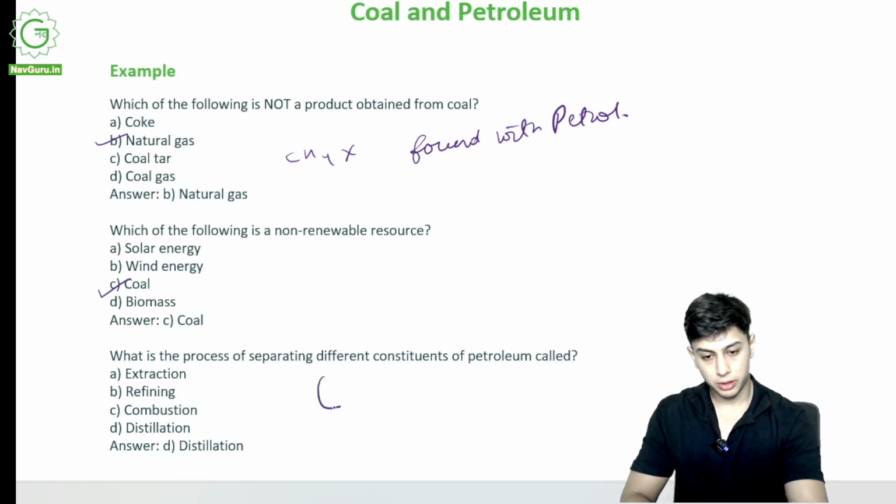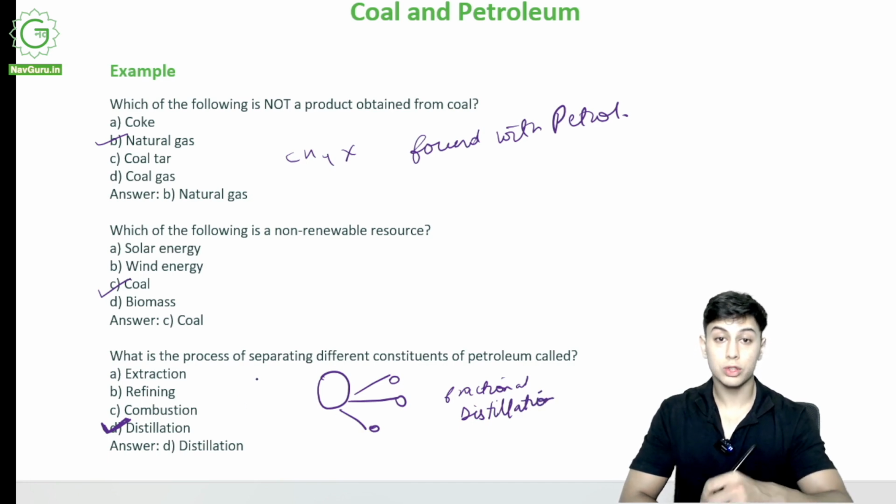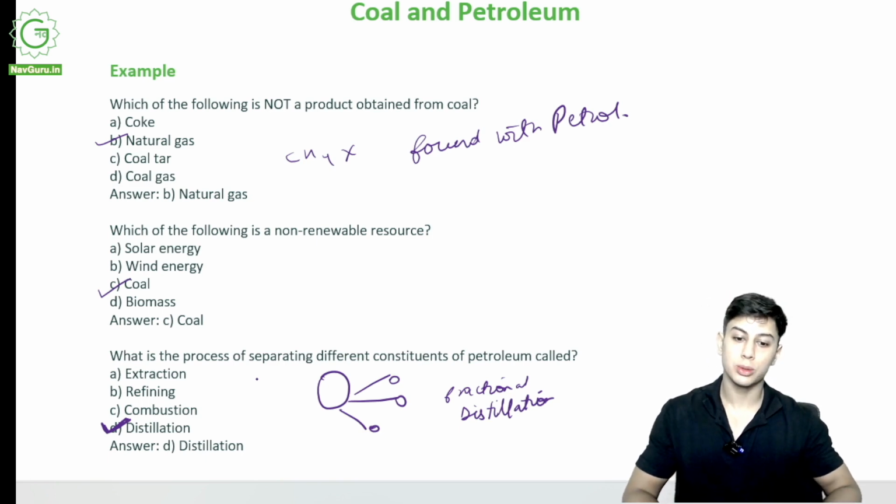Which is the process of separating different constituents of petroleum called? Okay, so if I have some petrol, I refine it into different things. What is this called? Distillation. Separating different constituents of petroleum. It is distillation, fractional distillation, if you remember. Refining was of what? Refining was of crude oil, so that I get petrol first, and from that I do distillation to get other things. So refining was of crude oil to get petroleum, but distillation is of petroleum so that I can get other products.